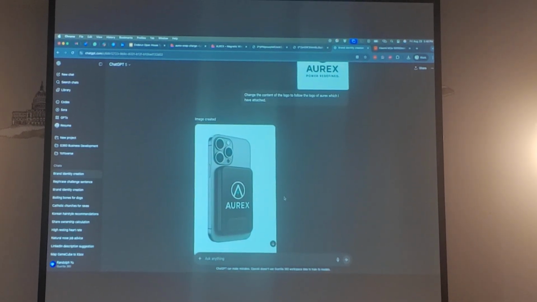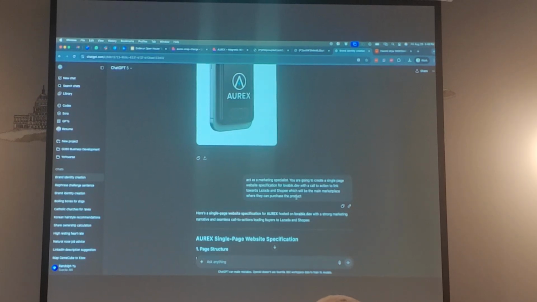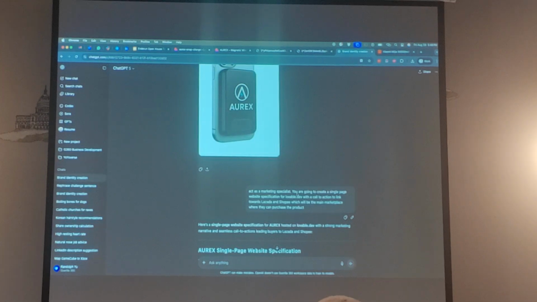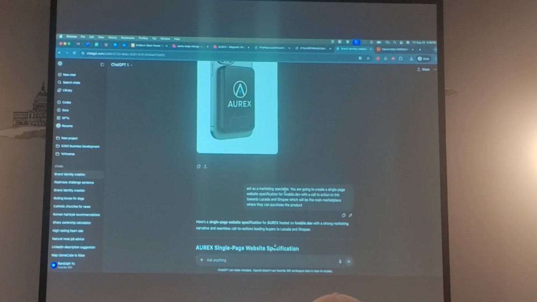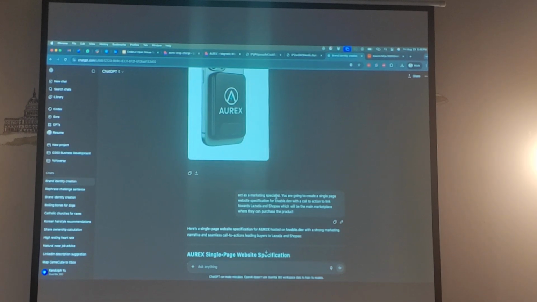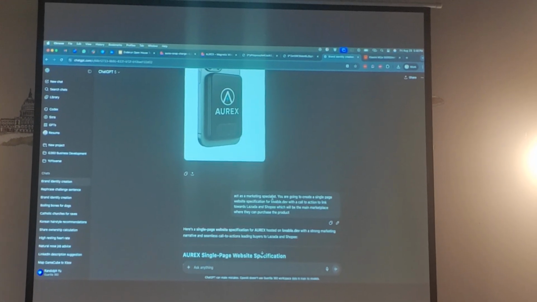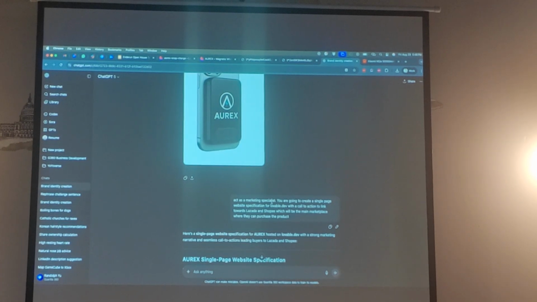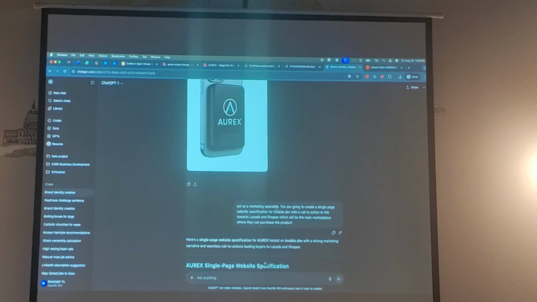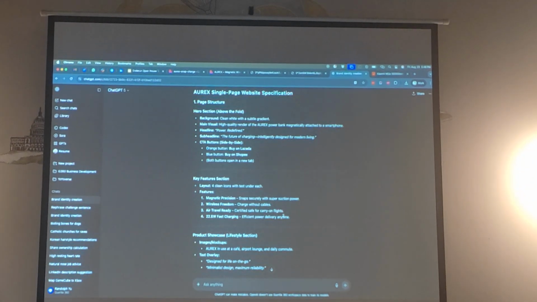I wasn't satisfied with that, so I kept iterating after a while. And I actually asked it, okay, well, now that we have something similar already, I need you to act as a marketing specialist. I want to promote this application. I'm planning, as every white label reseller in the Philippines, I'm probably gonna sell this in Lazada. I'm probably gonna sell this in Shopee. But I do want the site to use for marketing purposes. So I did tell it that's my eventual goal, and it created a website specification for me.